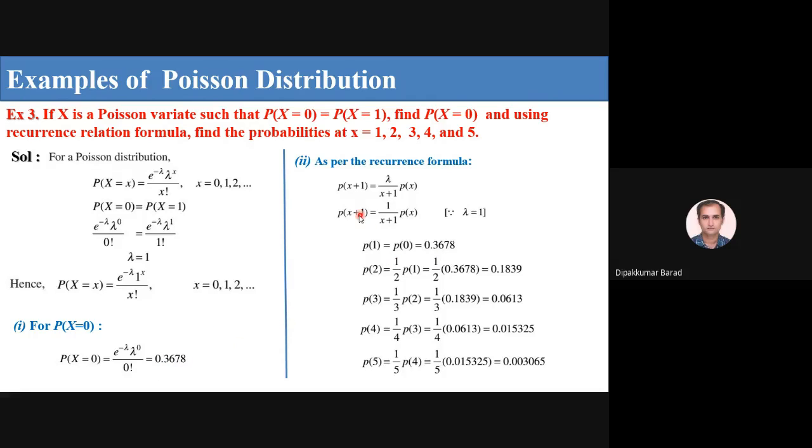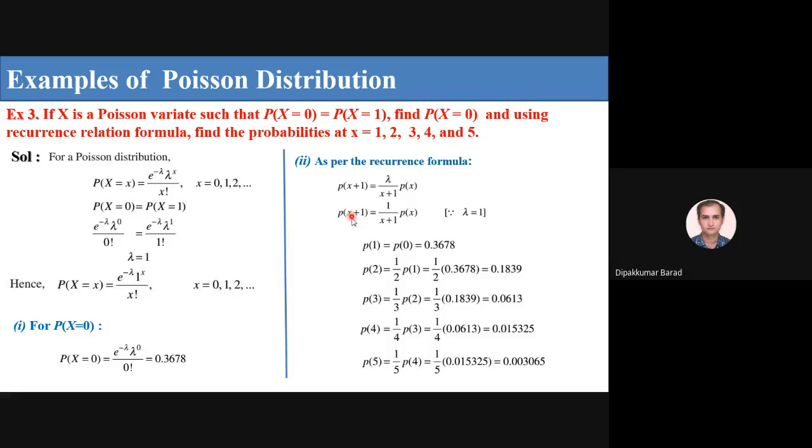0.3678. Now if I put x equal to 1, then I get P of 2, 1 upon 1 plus 1, so 1 upon 2, times 0.3678. P of 1 is equal to 0.3678, and then I get 0.1839.